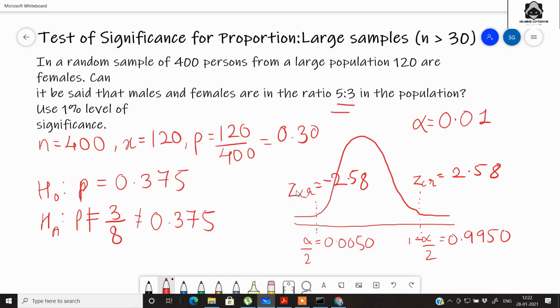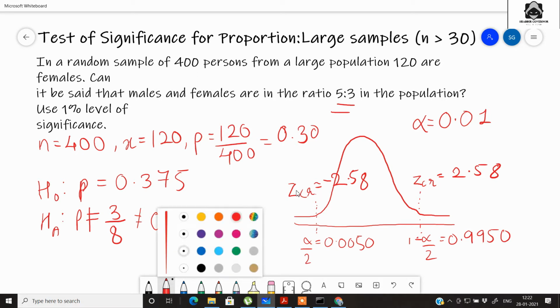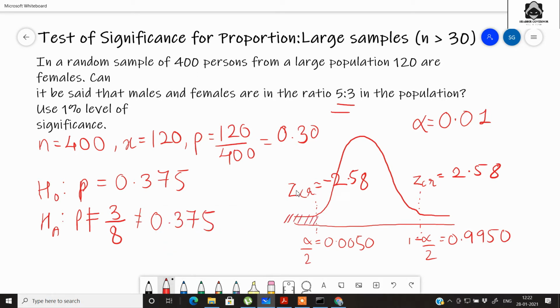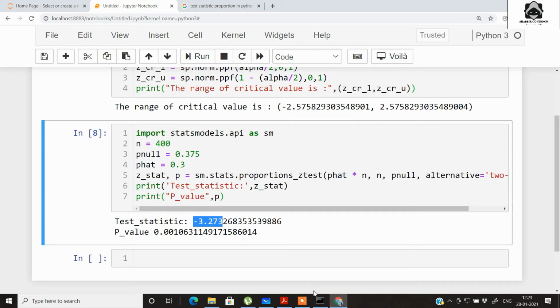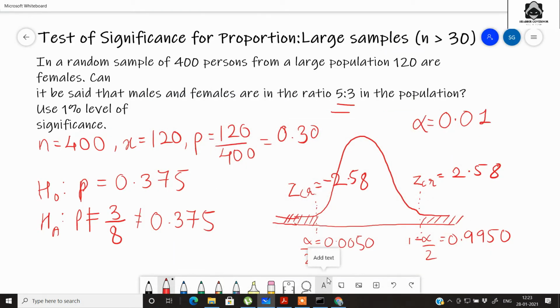Since the alternate hypothesis states that the proportion is not equal to 0.375, the critical range would be this side as well as this side, and the test statistic that we got from the Python notebook is minus 3.27. So it will lie somewhere here, and this obviously lies in the rejection region. So we can directly reject the null hypothesis. We can say that the null hypothesis is wrong and the alternate hypothesis is correct.